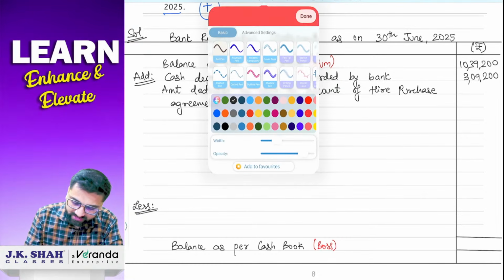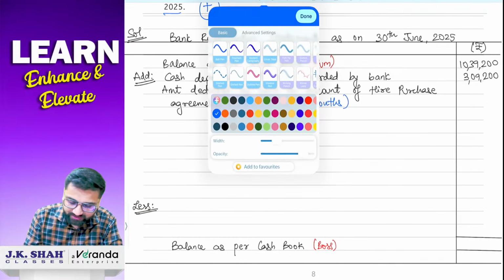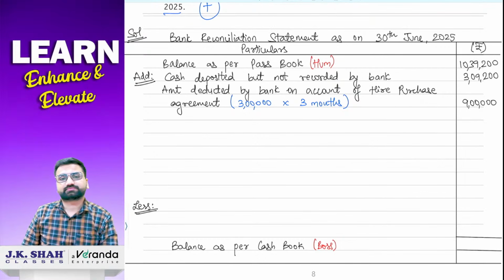And then we are going to write down the amount ka part which we had done the calculation. So it was 3 lakh rupees per month, correct? So you have to multiply it with 3 months, April, May and June. So 3 lakh into 3, so it is nothing but 9 lakh rupees. So here it will be 9 lakh rupees.